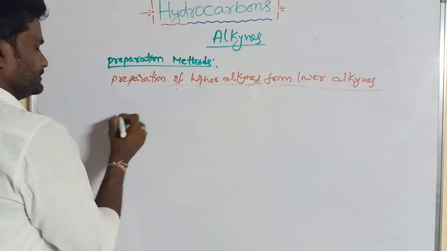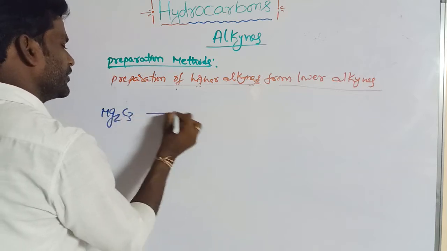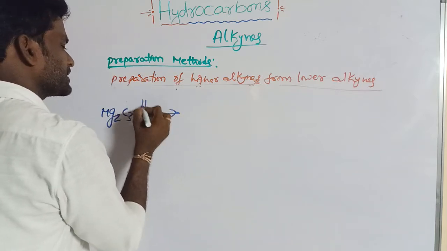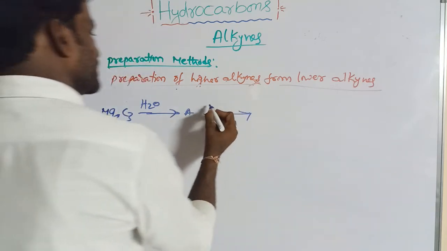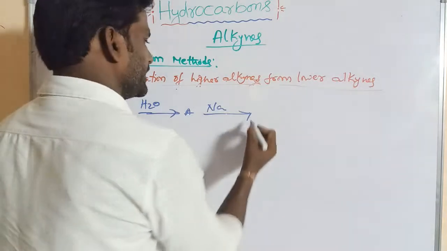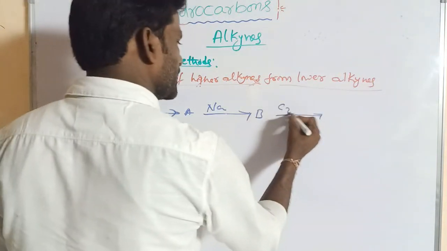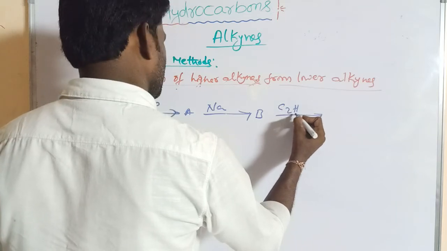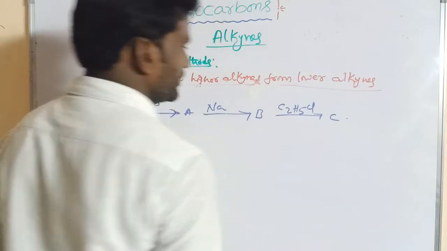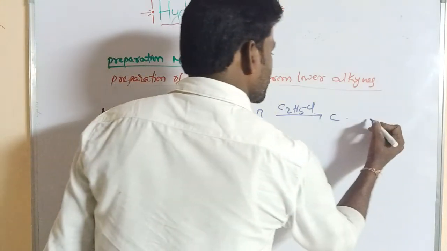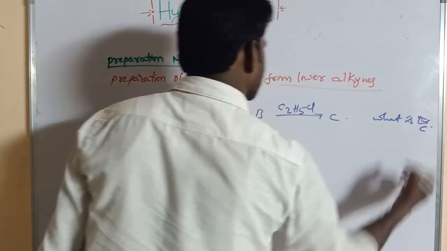If you take magnesium carbide Mg2C3, which on hydrolysis gives A, which is treated with sodium metal gives B, which on treatment with ethyl chloride gives C. What is the C product?